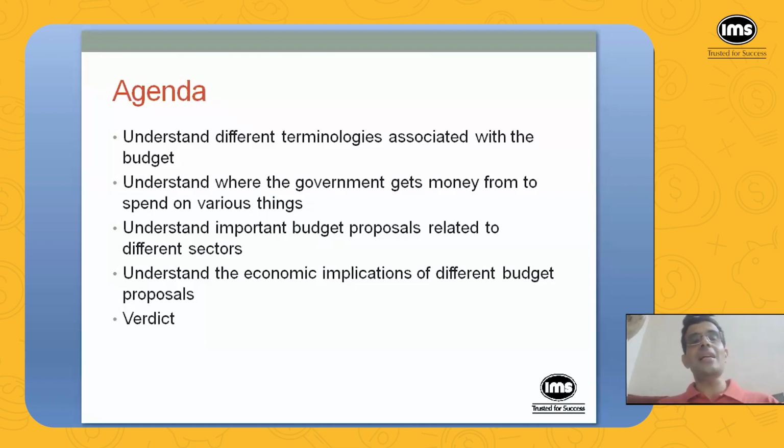Then there is a subtle attempt to woo the important allies. As you all know, Janata Dal United from Bihar and Telugu Desam from Andhra Pradesh are important allies, and the government depends on the support from these two allies for its survival. So there is a subtle attempt to woo them. Whether or not they are satisfied with the provisions of the budget, that is something we'll have to see.